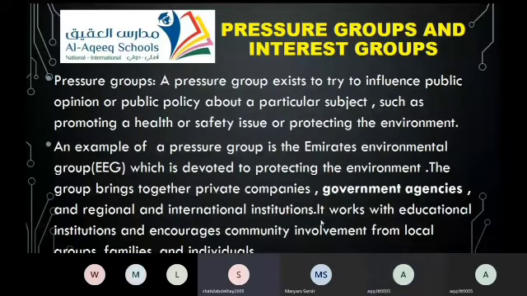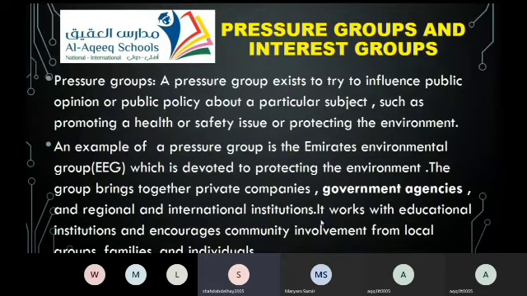Here it's saying that pressure groups exist to influence public opinion or policy about a particular subject, such as promoting a health or safety issue or protecting the environment. An example of a pressure group is the Emirates Environmental Group, which is devoted to protecting the environment.